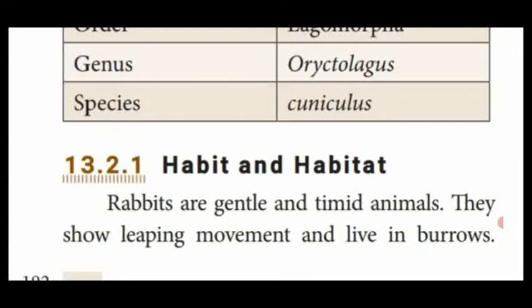They show the leaping movement, and they live in burrows. So burrows are the habitat of rabbit. Habit means it's a gentle and timid animal, and also shows the leaping movement.